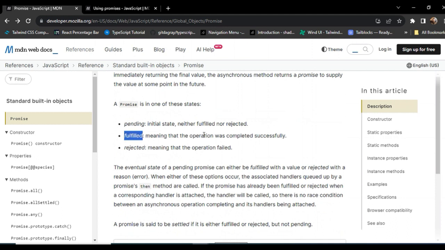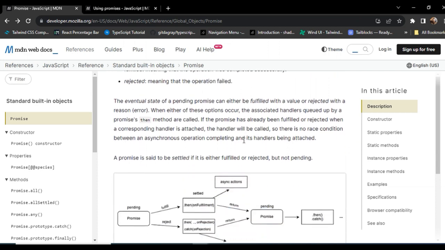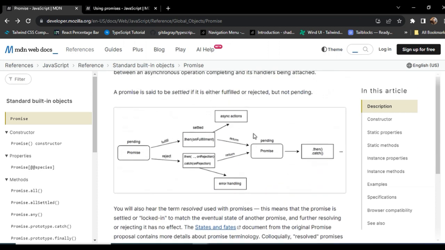If the promise is fulfilled, it means the operation completed successfully, but if the promise is rejected, it means the operation failed. There is also another important diagram showing how promise works asynchronously. I hope if you analyze this diagram, it will help you understand exactly how promise works in JavaScript.